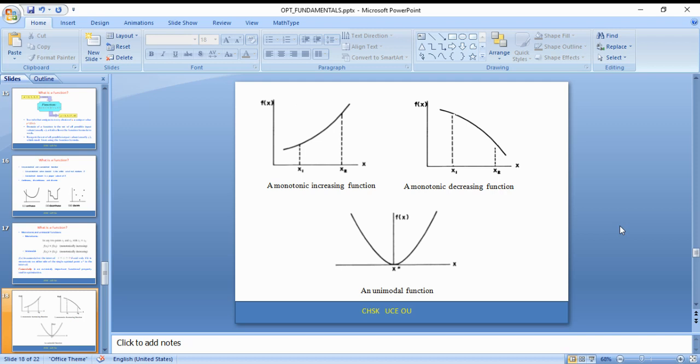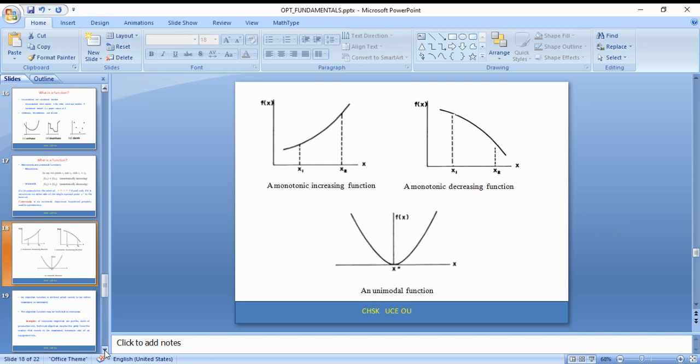A function may have one or more than one optimal point. Simply, the derivative of a given function may be 0 at one point or 0 at multiple points. A function may have only one optimum value or more than one optimum value.